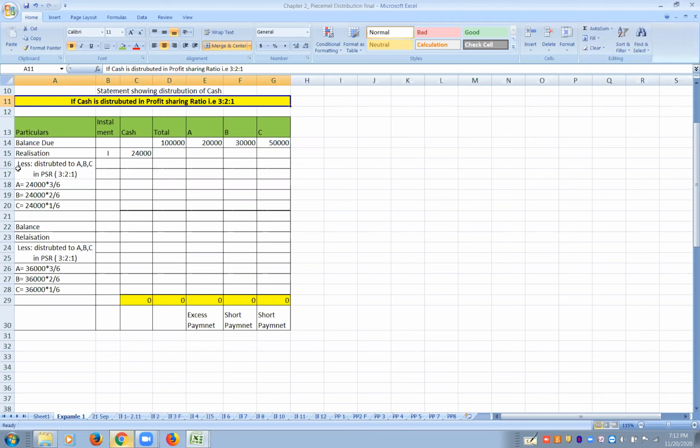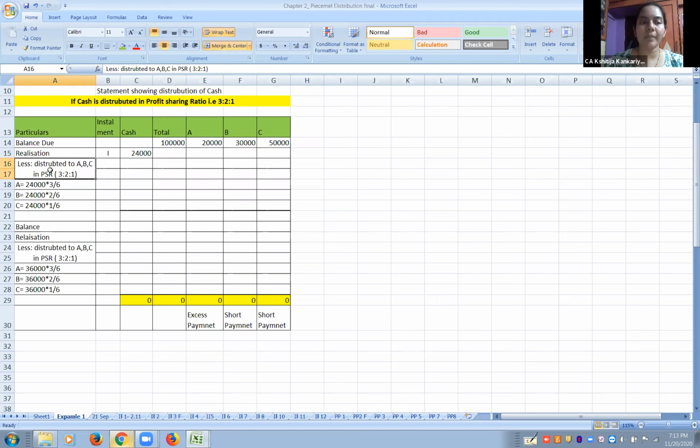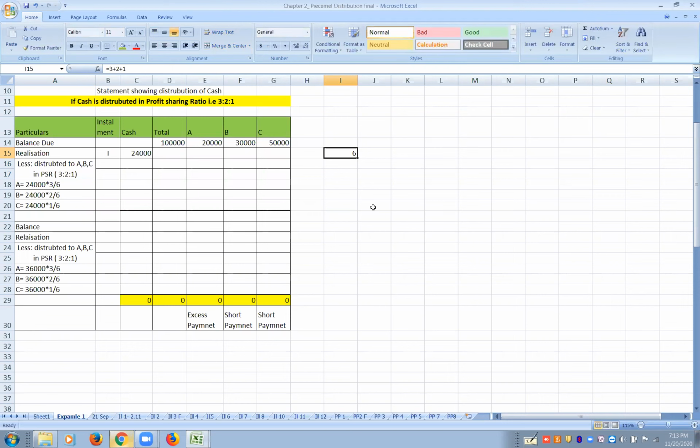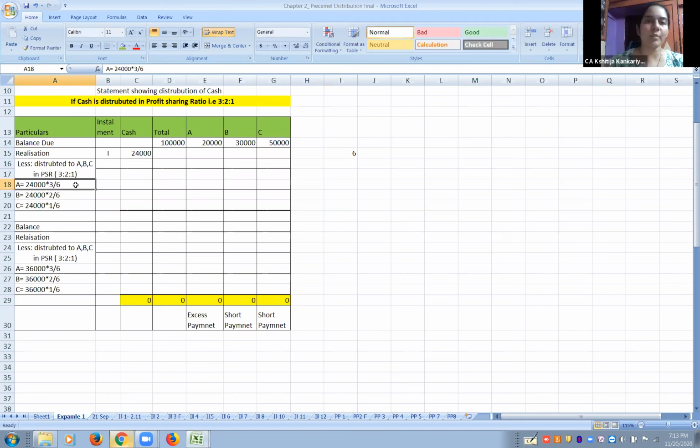See here. So to A 24, keep one line blank. त्याच्या खाली you can show the working. A is equal to total 24,000 has to be split. But total portion किती आहे? The portion has to be made is 3 plus 2 plus 1. So 24,000 has to be first divided into 6 equal parts. And out of these 6 parts, 3 parts have to be given to A.